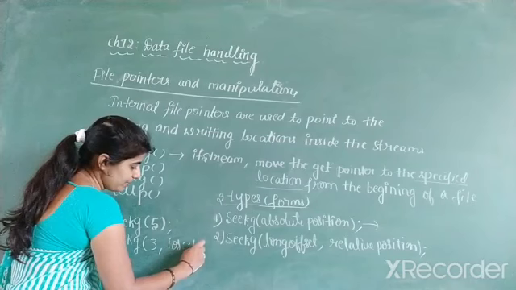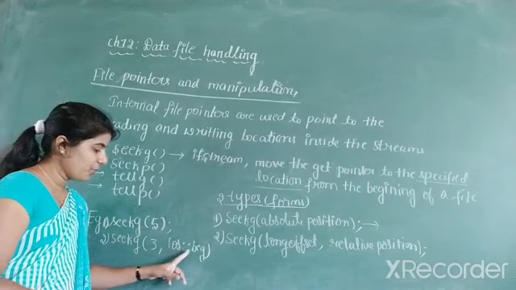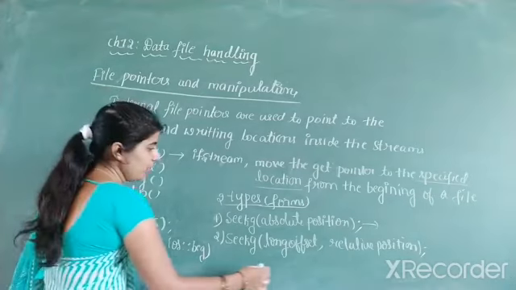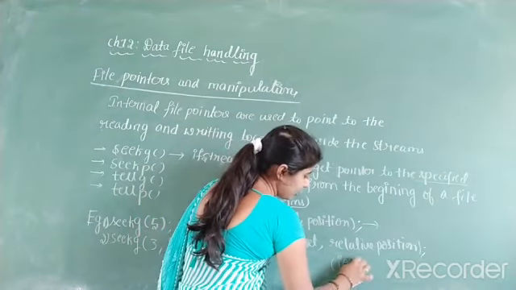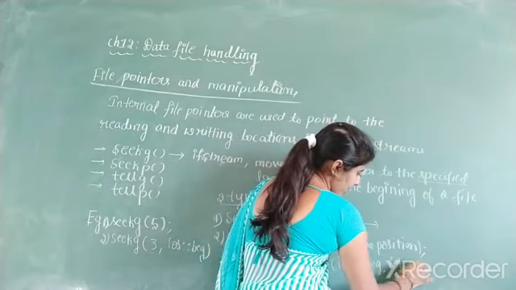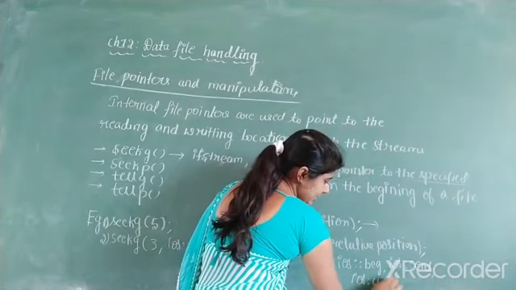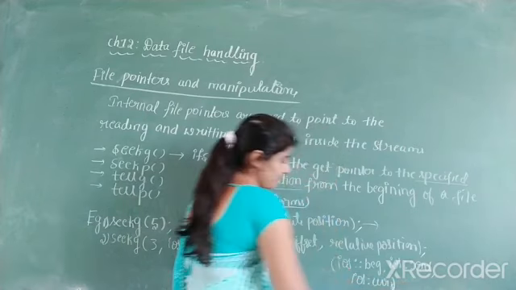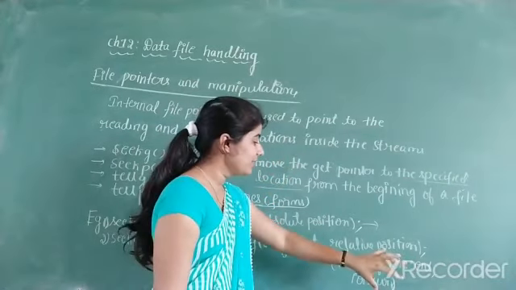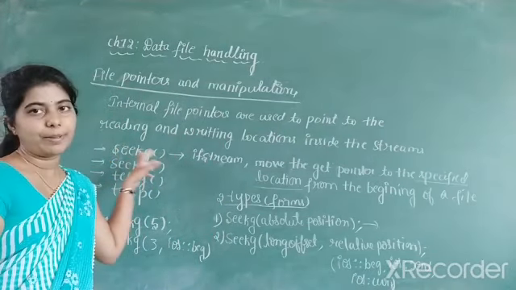There are three forms for relative position. One is ios::beg, which is the first one. And one more is ios::end. And one more is ios::cur. So what are the relative positions? There are three relative positions: ios::beg, ios::end, and ios::cur. Means it indicates where the get pointer is present, whether at the beginning, at the end, or at the current position. Means it will set the beginning of the get pointer. So this is about the seekg member function.